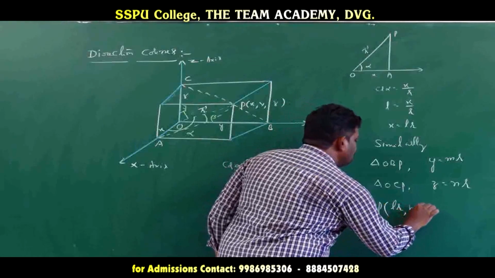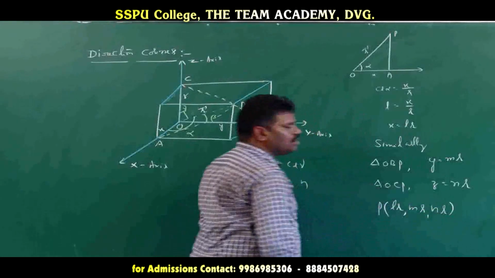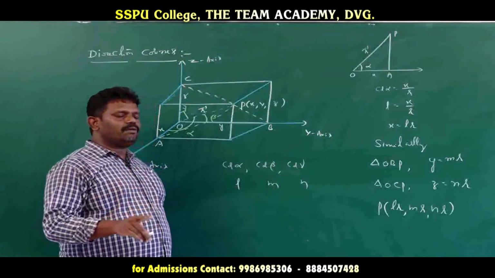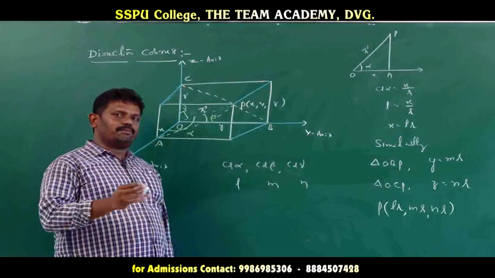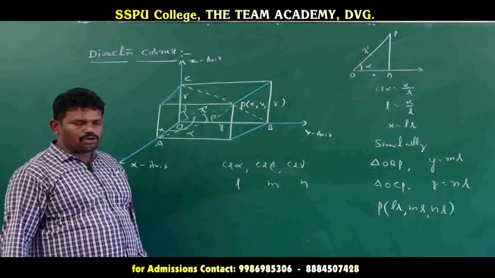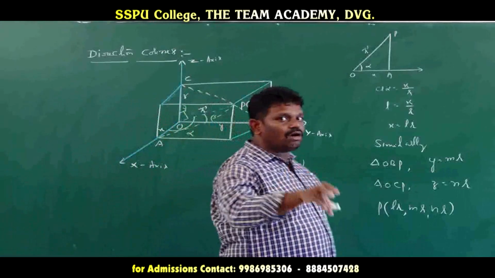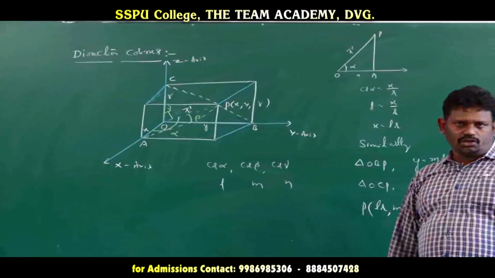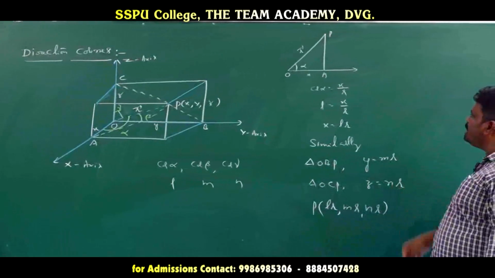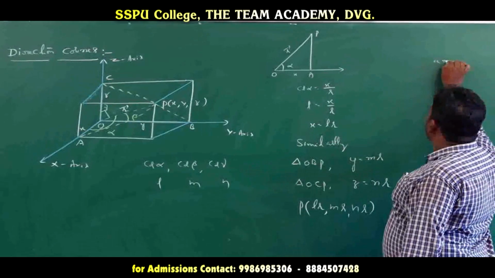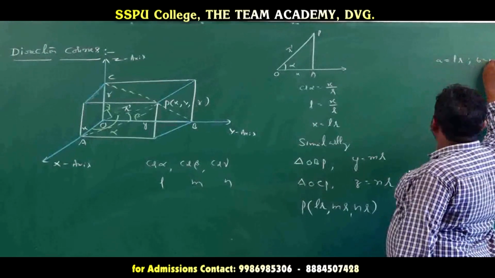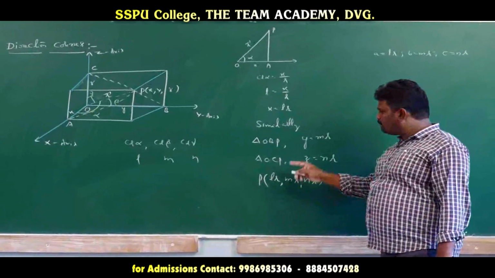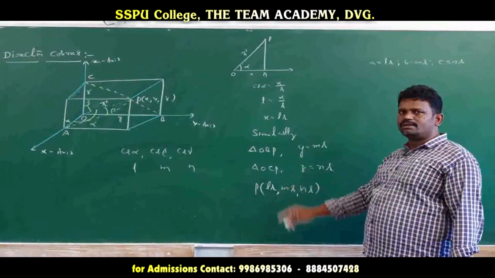These three, LR, MR, NR, are real numbers. If you remember, any three real numbers proportional to the direction cosines are said to be the direction ratios of the given directed line or position vector. Now suppose A is equal to LR, B is equal to MR, C is equal to NR. We take these three numbers as some three real numbers.